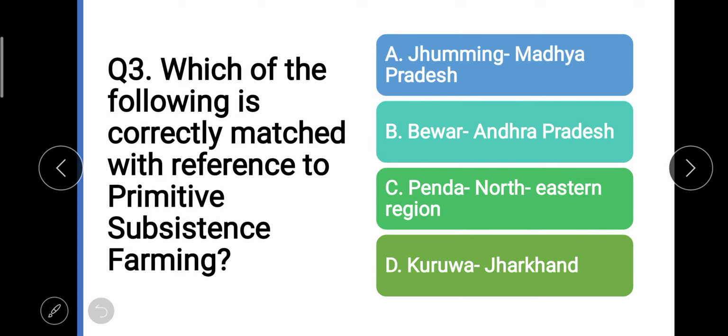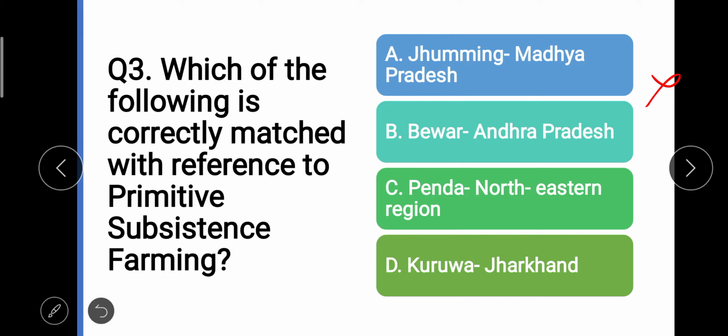So we need to see, because it is locally popular by different names in different areas. Jhuming is a popular name in northeastern states, so A option is not correct, right? Bewar is a popular name of primitive subsistence farming in Madhya Pradesh.